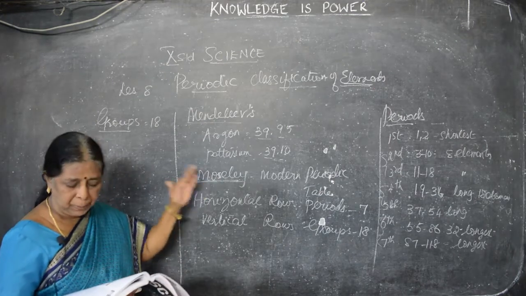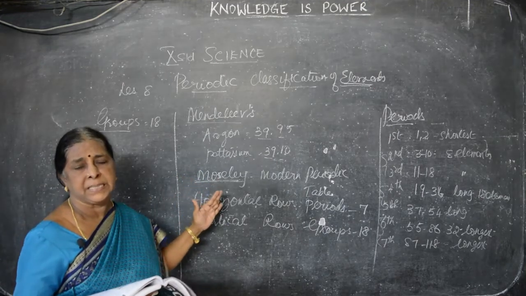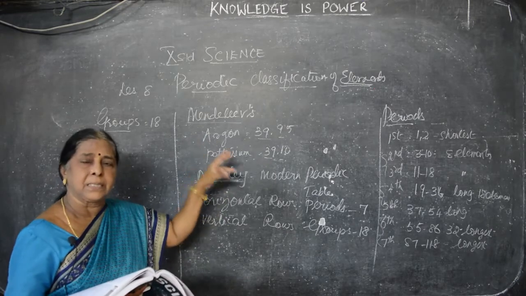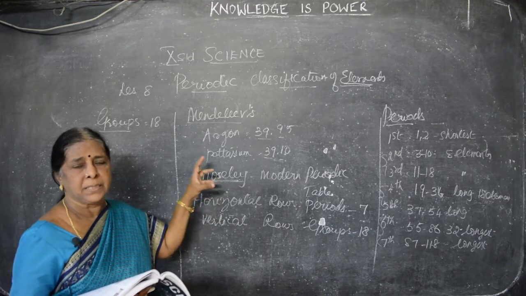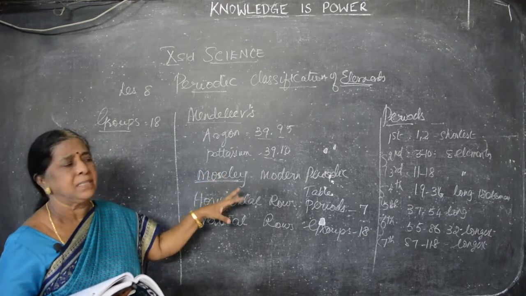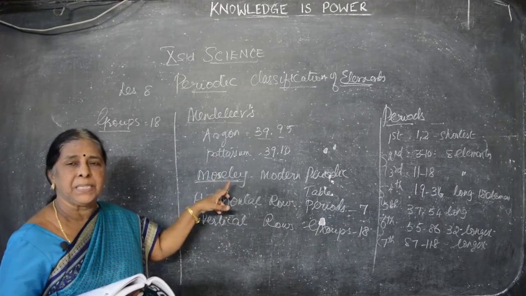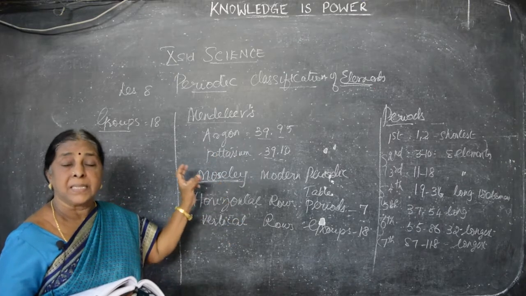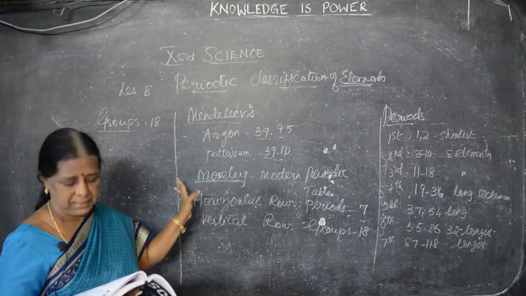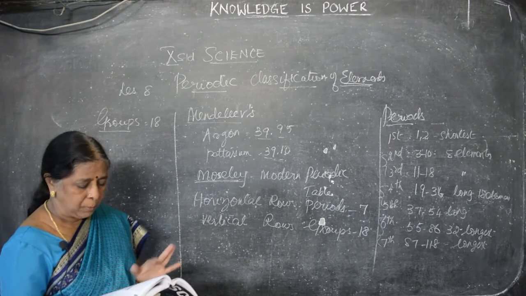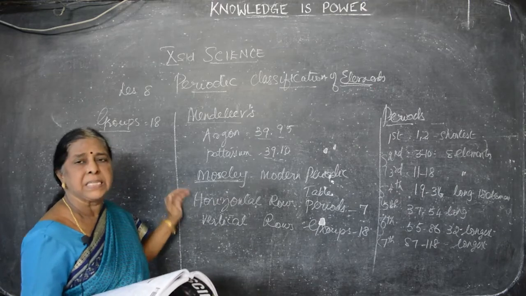Except group number 18, they have the same number of electrons in the valence shell. Valence I said already, the last orbit is the valence orbit. That valence shell, okay, and the atom structure, just recall the atom structure. Center nucleus, around the nucleus orbits are there. The last orbit is known as the valence orbit. The electrons which are present in the last orbit are known as valence electrons. Clear? So except group 18, all the other groups have the same valency within a group.